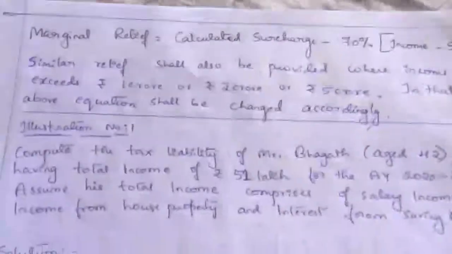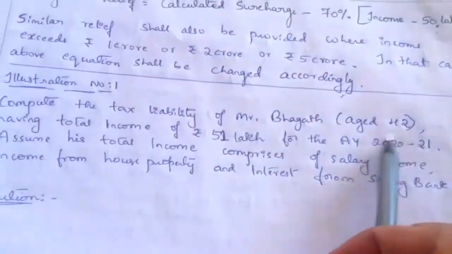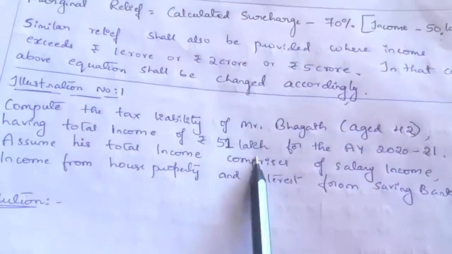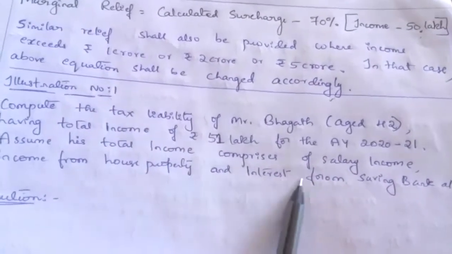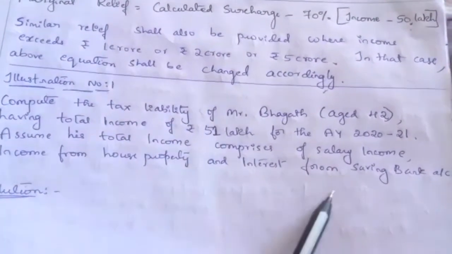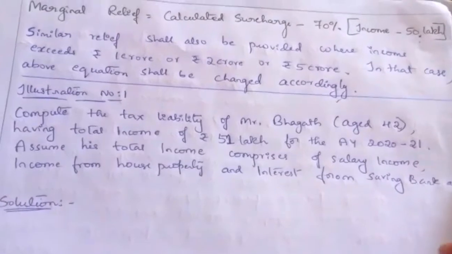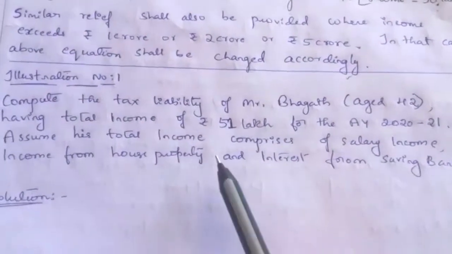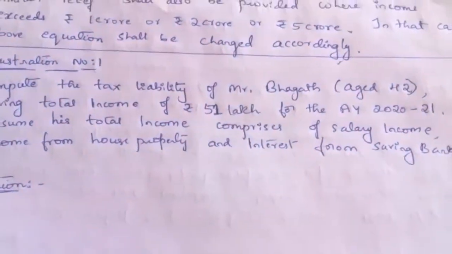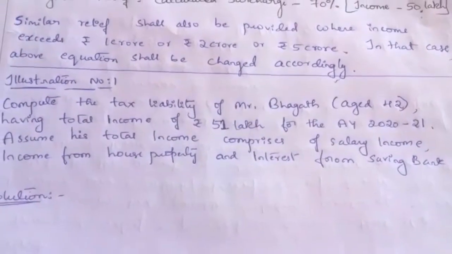Now we'll see an example illustration. Compute the tax liability of Mr. Bhagat, aged 42 years, having total income of rupees 51 lakh for the assessment year 2020-21. Assume his total income comprised salary income, income from house property and interest from saving bank account. So his total income is 51 lakh and his age is 42 years, so he is aged below 60 years.